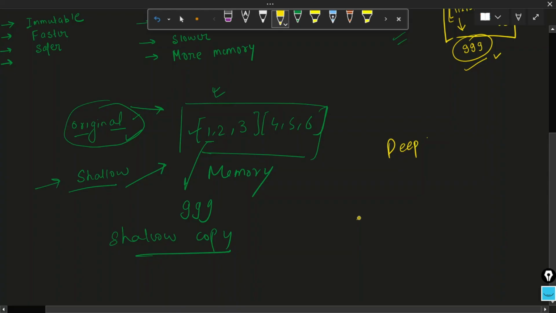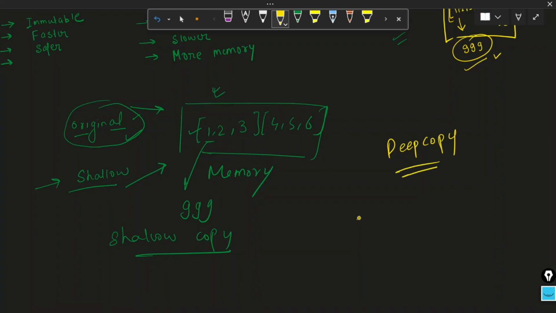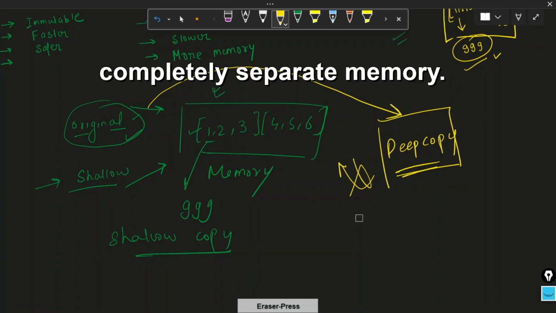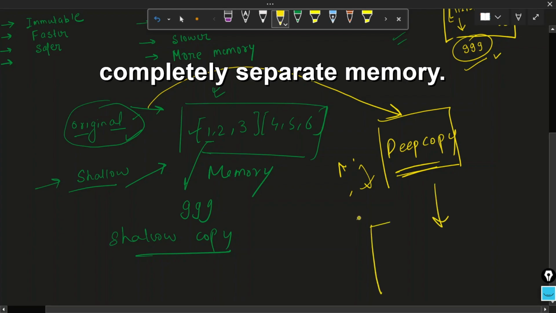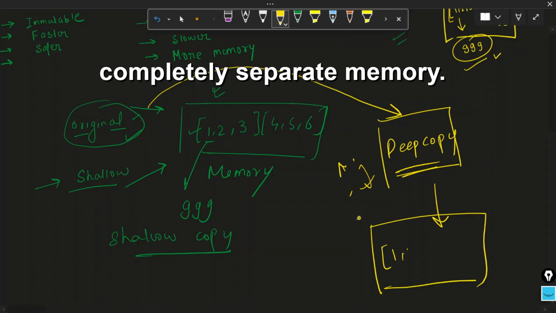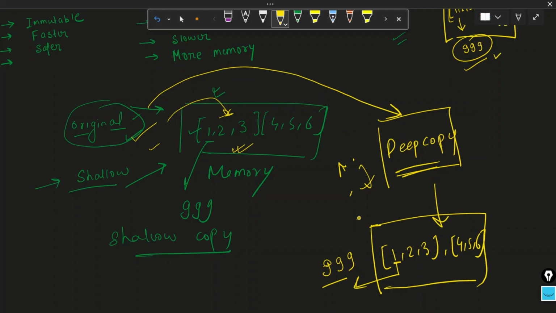Let's quickly try to visualize this also, and then we will easily understand the difference. So what is happening here is we have defined a variable deep copy, and it is created from the original nested list only using the copy module. But this time when we created this deep copy, it is not pointing to this memory location. It is pointing to some independent memory location in the computer's memory, and it's storing the same values because it is created from the original nested list. So this time when I changed the value and printed the original nested list, this memory variable is getting printed. So that is why the deep copy is independent of the original nested list.